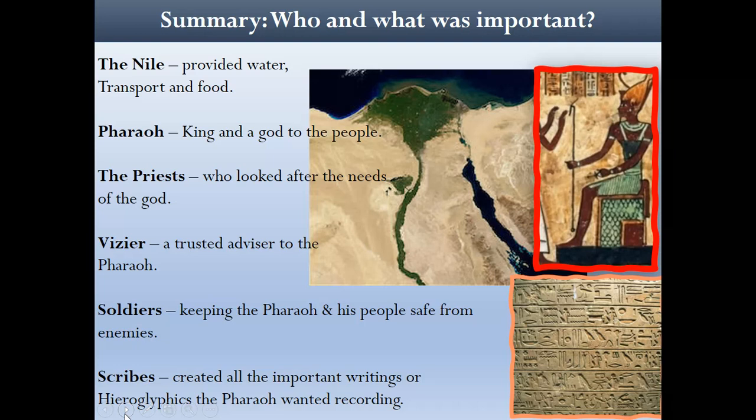Summary. Who and what was important? The Nile provided water, transport and food. Pharaoh, king and a god to the people. The priests who looked after the needs of the god and the temple. Vizier, a trusted advisor to the pharaoh. Soldiers, keeping the pharaoh and his people safe from enemies. Scribes, created all the important writings or hieroglyphics the pharaoh wanted recording.